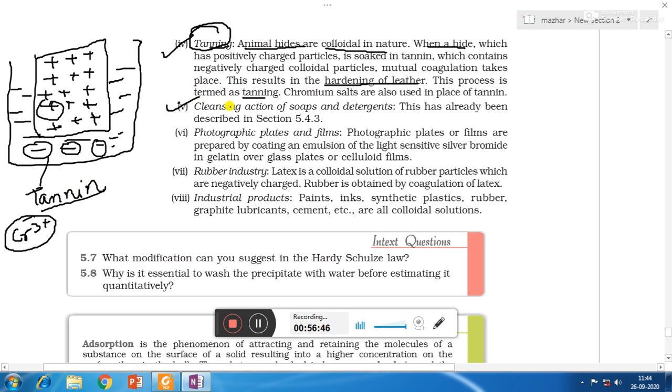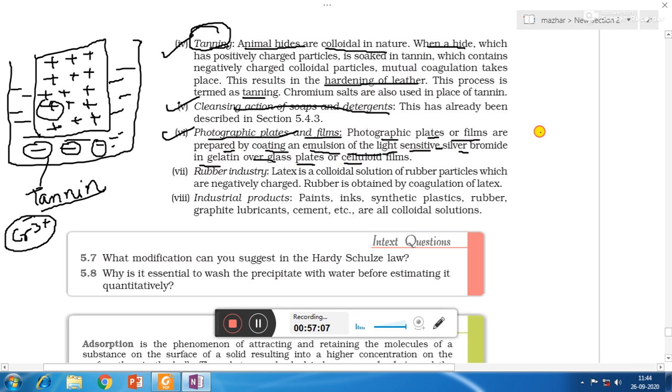Number 5 is cleansing action of soap and detergent. Already we have studied, so that is also an example of emulsion. Photographic plates and films. Photographic plates or films are prepared by coating an emulsion of light sensitive silver bromide in gelatin over glass plates or celluloid films.